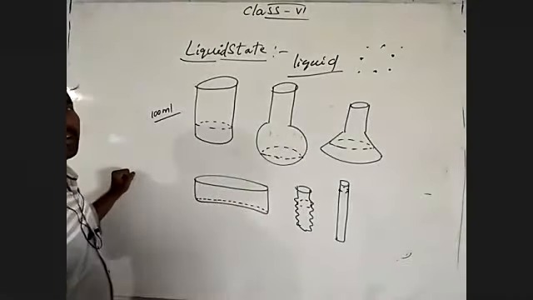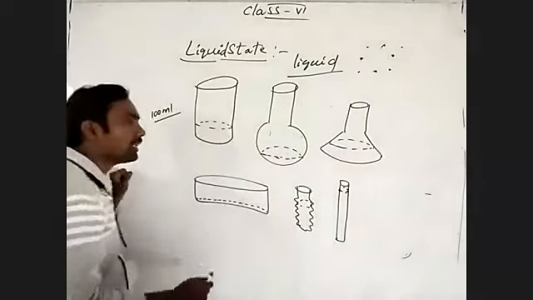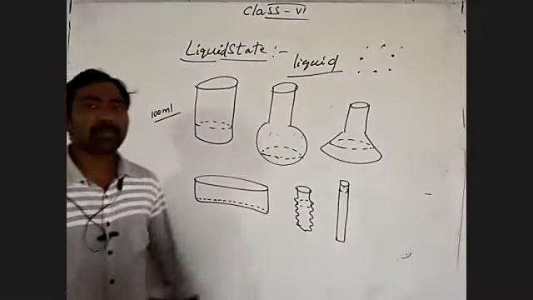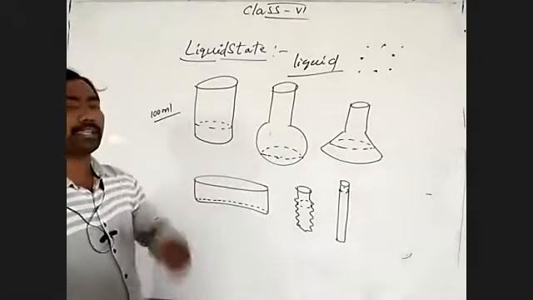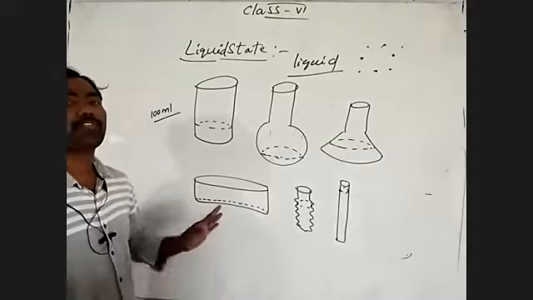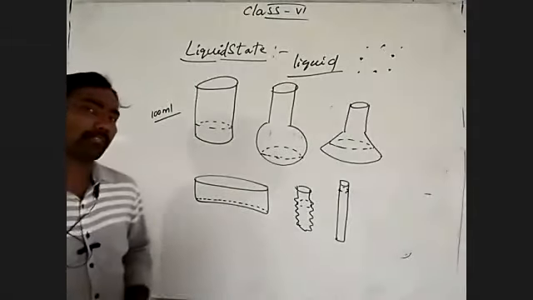The shape of the liquid depends on the shape of the container. There is no fixed shape for liquids.